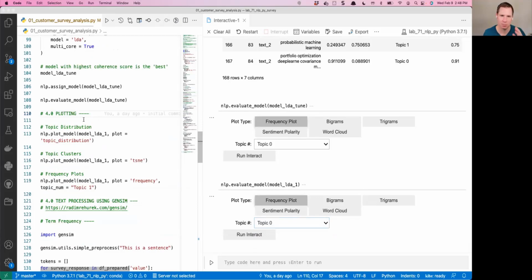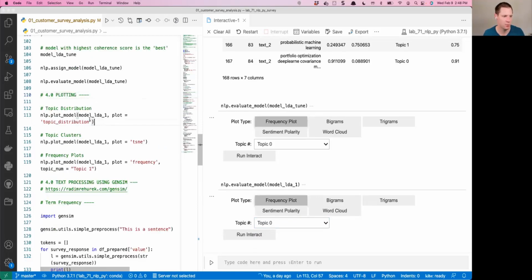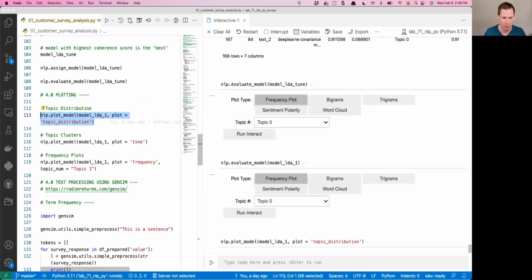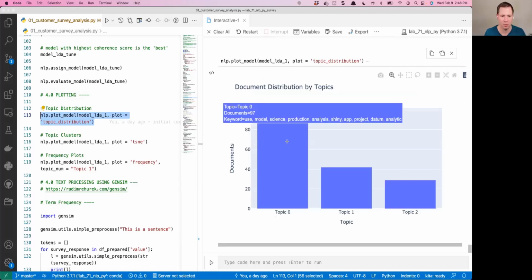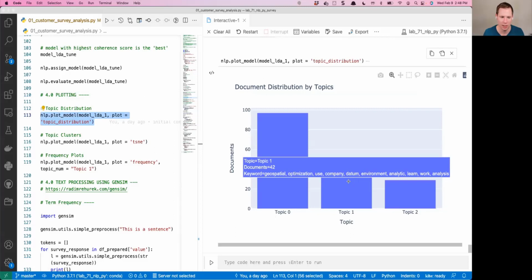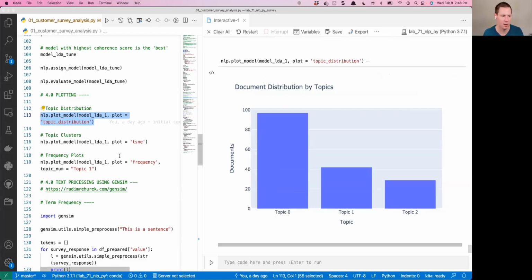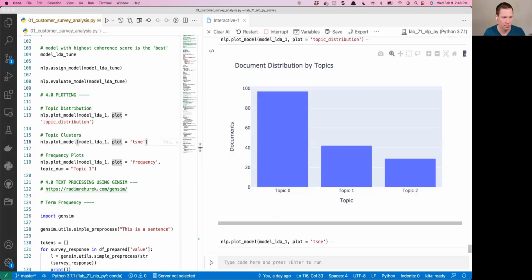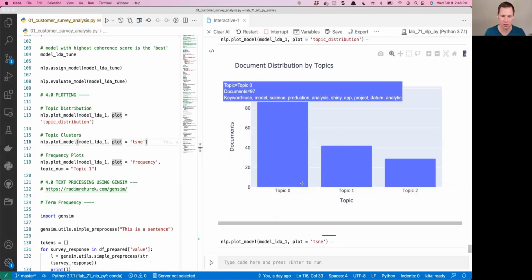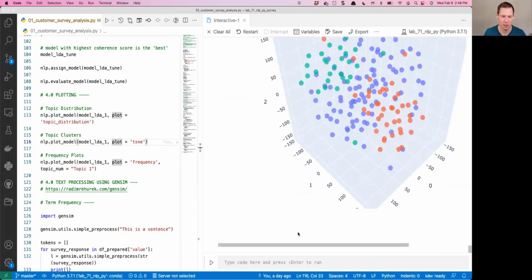All right, and then there are some plotting features. Some plotting utilities: we can do a topic distribution and see how many topics. So predominantly, there are 97 documents that are topic 0, 42 that are topic 1, and 29 that are topic 2. We can also visualize these topics to see how they are being clustered. We're using this thing called TSNE.